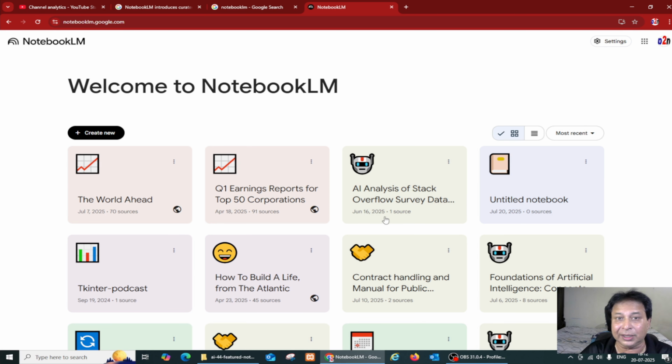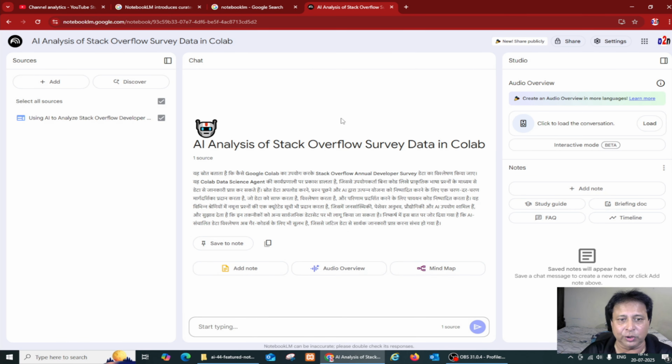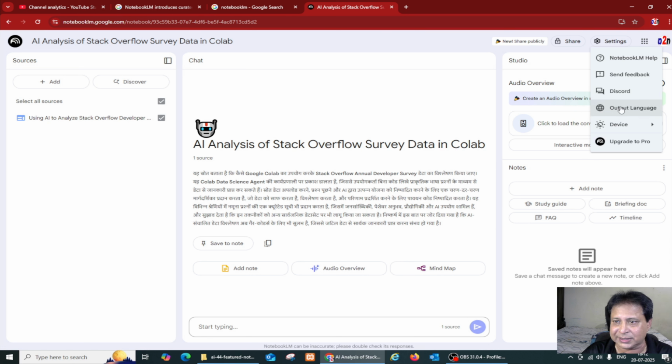Let's see how sharing is allowed here. I am inside one of my notebooks. You can see this is the language I set to Hindi, so it's showing in Hindi, and you can see here interactive mode. This is missing in some of the featured notebooks. I think in one or two notebooks you will find this also, but in the Economist, as you have seen, there is no interactive mode. And you can change the output language setting here, as previously discussed. You can click and change the settings.